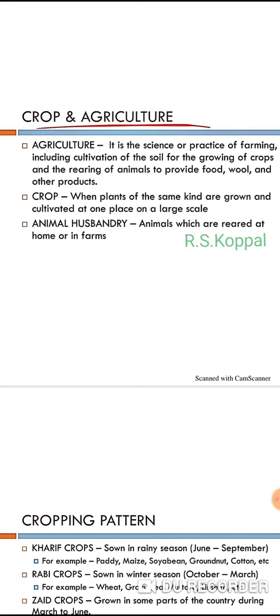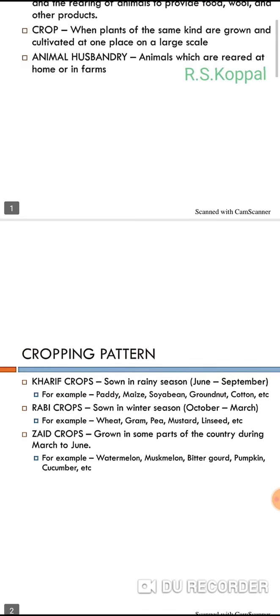Moving to the next one, animal husbandry. The animals which are reared at home or in a farm means we have to take care of the animals, whether in the farms or at home, for commercial purposes. Parallelly, the farmer is not only producing crops, he also comes up with animal husbandry, means commercially he is using the animals, whether at home or in the farms. Okay, so I'm moving to the next slide.